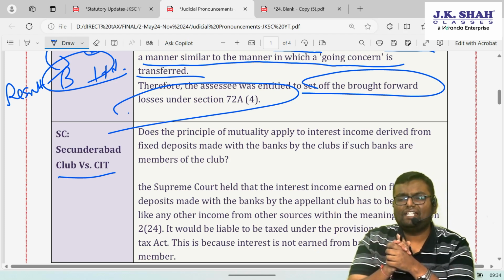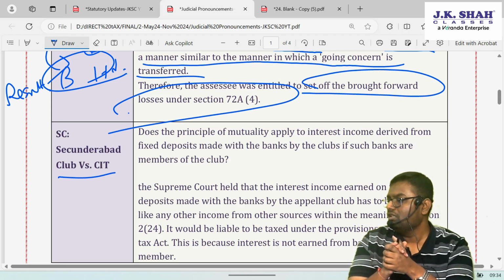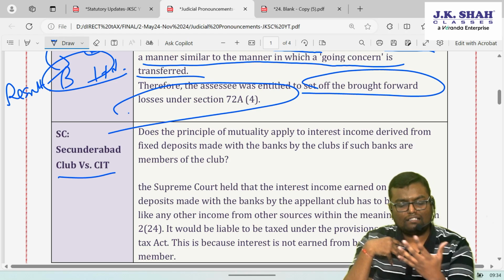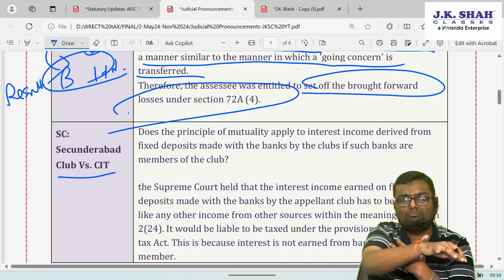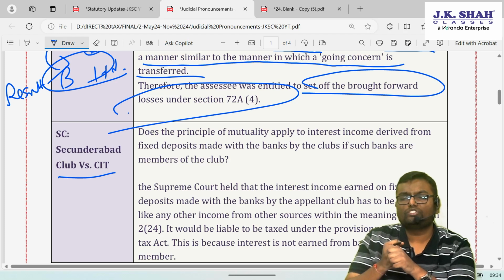So if there is any kind of fees annually which are taken from the members by the society, not taxable, something like this. So let's say this society is there, Secunderabad Club is there. There are so many members. Members have paid annual fees to this club. Principle of mutual concern applicable. That much is not taxable.